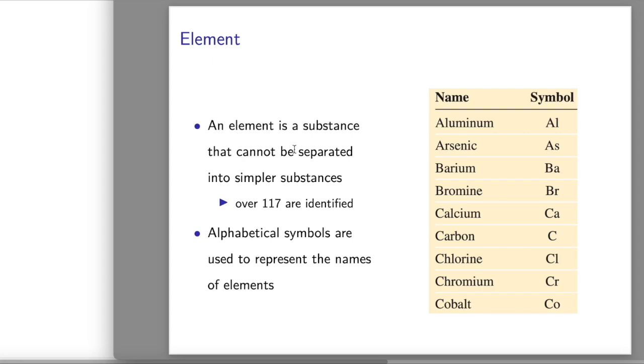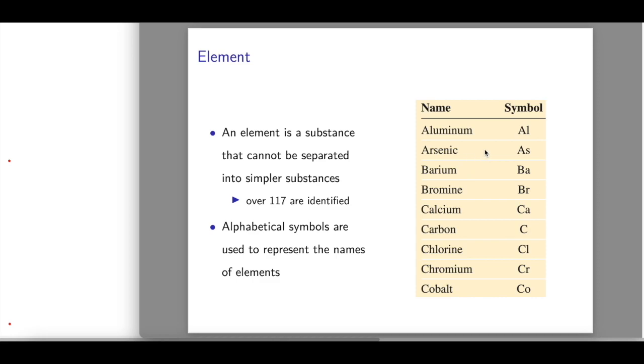An element is a substance that cannot be separated into simpler substances. We currently know over 117 elements that have been identified. For example, aluminum, arsenic, bromine, chromium, or cobalt. Each element is named with alphabetical symbols.